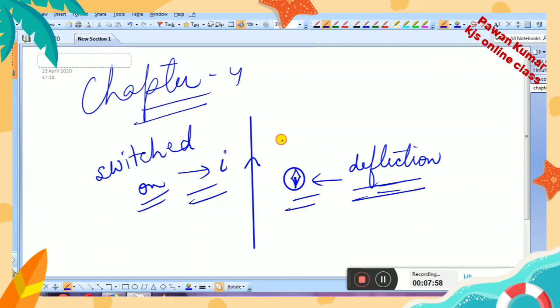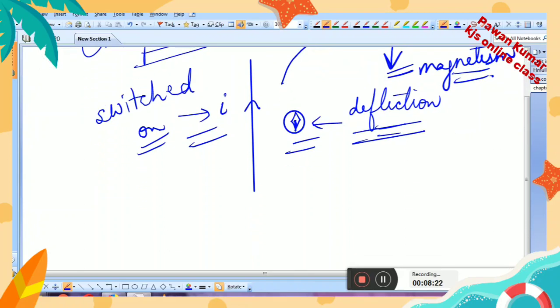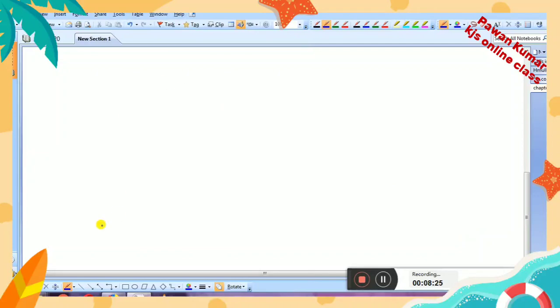So all these things gave an idea to that scientist. After seeing all this he said that a moving charge, meaning if in a wire current is flowing, is a moving charge, and a moving charge can produce a magnetic field, or you can say magnetism. This result he found from that incident in his lab.